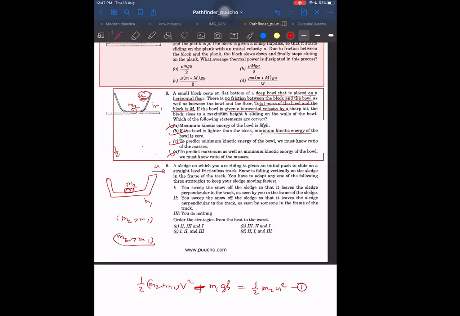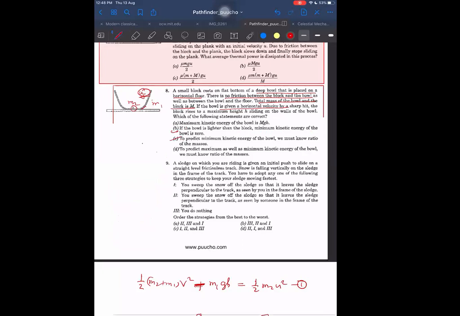Answer should be B. And is answer C right or not? To predict the minimum kinetic energy of the ball, we must know the ratio of masses. I think, yes, sir, it is right. No, C is right. I think C is right. B and C are right, right?